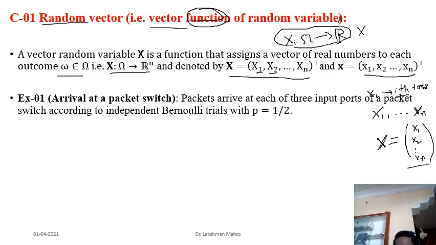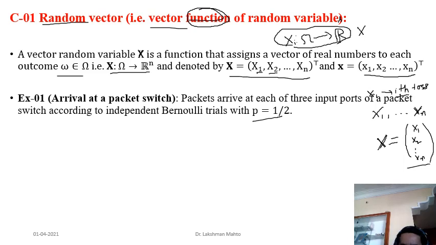There are three input ports of a packet switch, according to Bernoulli trials. So X1, X2, X3, three inputs are coming to the input ports according to Bernoulli trials. Its probability of success is half. That means the probability of failure is 0.5 and the probability of success is also 0.5. That's why the parameter we have taken is 1 by 2.